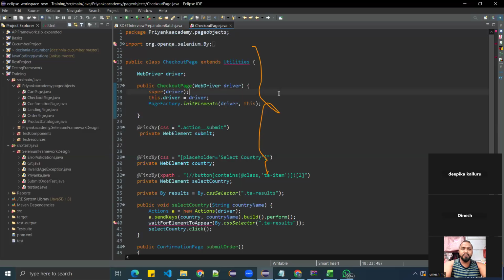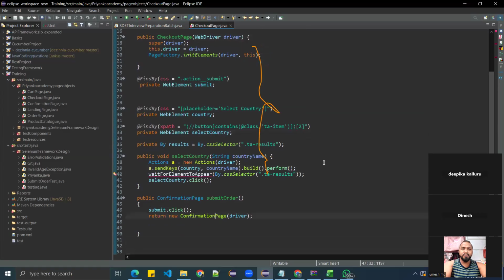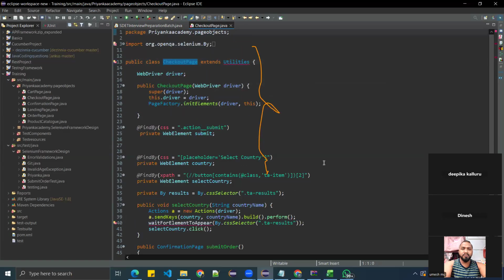Where do you use the constructor in your framework? How do you know where the constructor is in my class? The constructor name and the class name should be the same. Here both are the same. To call the methods, you have to create an object, and in the process of object creation, before the method execution, the constructor will be executed.